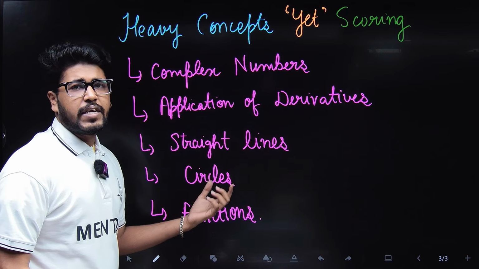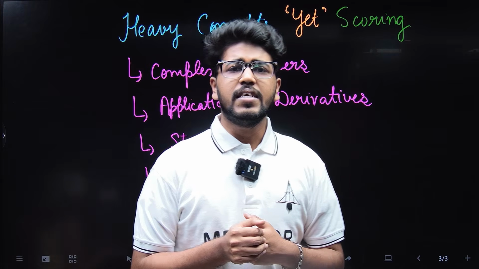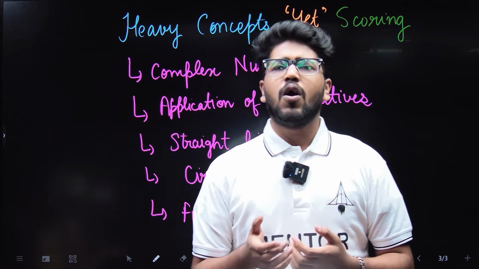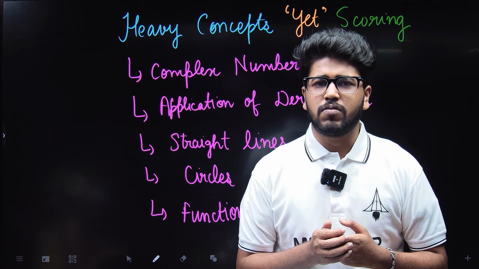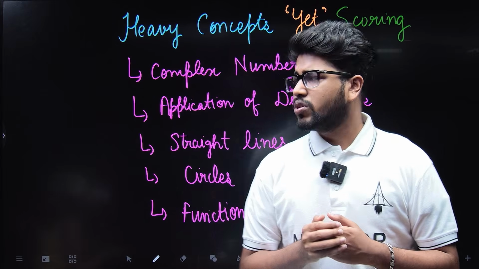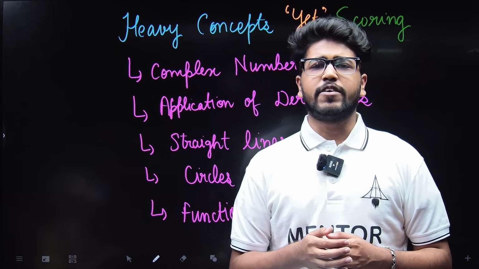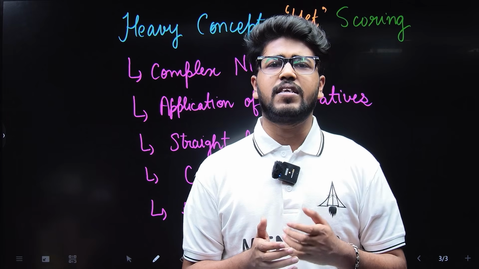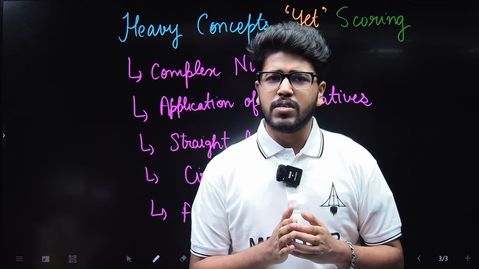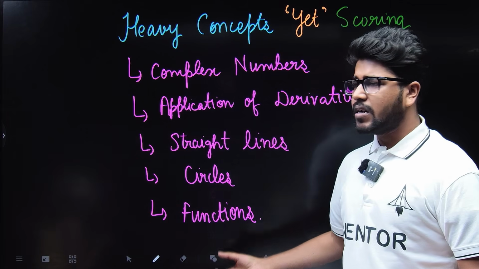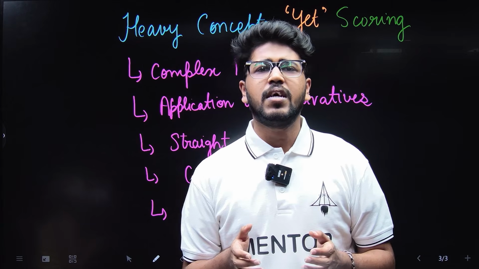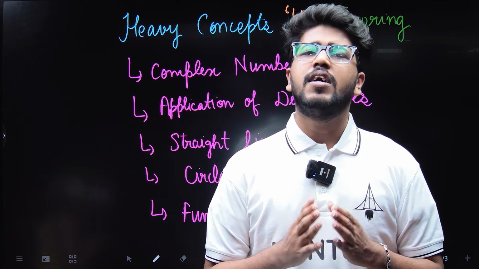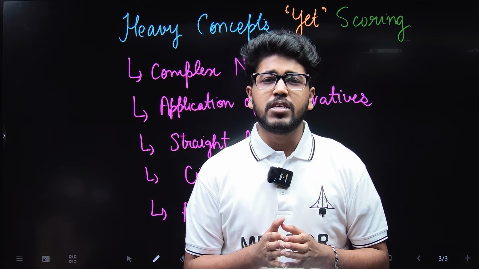And then come straight lines. Based on geometry, straight lines mostly ask for focus, foot of perpendicular, or diagram based questions in your exams. Related to that are circles, which are again geometry based, diagram based, and heavy concept topics. After that comes functions. This is a vast chapter with a variety of concepts, and students may get confused in this.